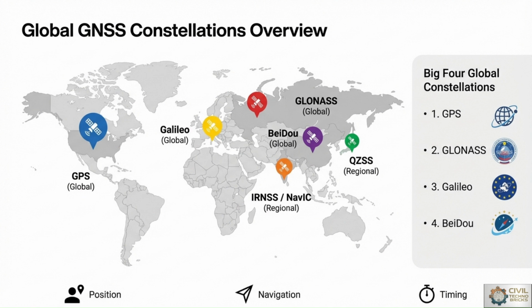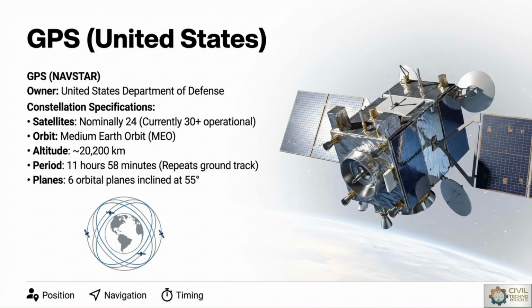In the civil engineering domain, for any construction project, or from a planning or surveying point of view, GNSS systems improve survey accuracy in urban and mountainous regions or any type of environment. First will be the GPS, which is operated by the United States, also known as NAVSTAR, where the owner is the United States Department of Defense. The constellation specifications are as follows.